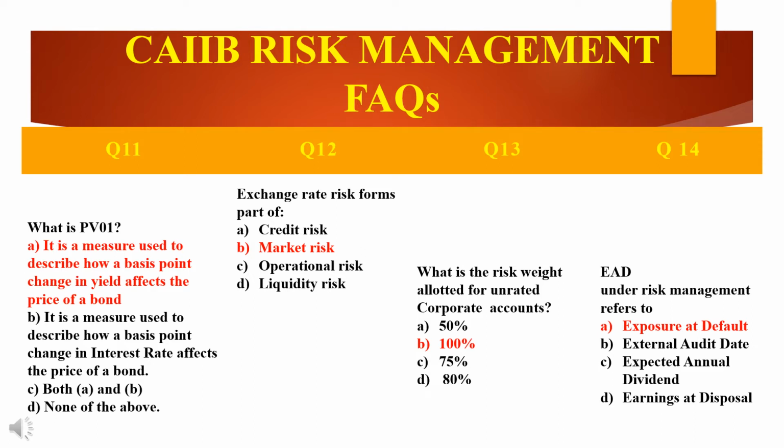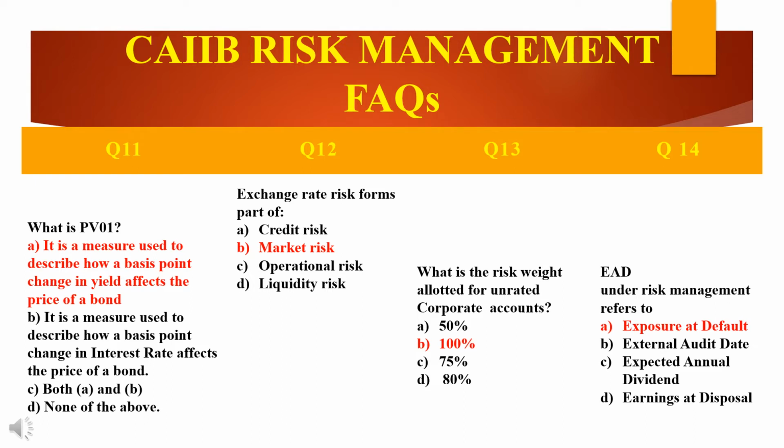Why? Because see, what is market risk? Friends, what is market risk? Market risk is defined as the possibility of loss to a bank caused by the changes in the market variables like on and off balance sheet positions being adversely affected by the movements in equity and interest rate markets, then the forex exchange rate and the various prices.